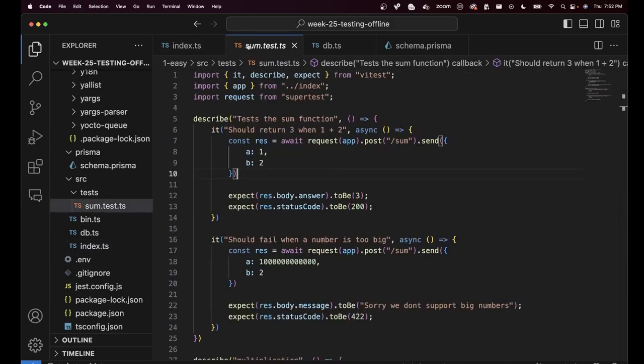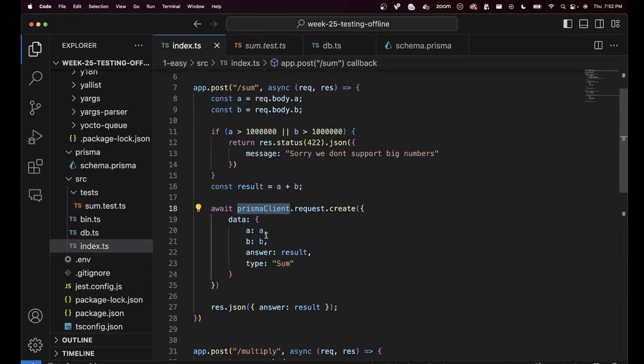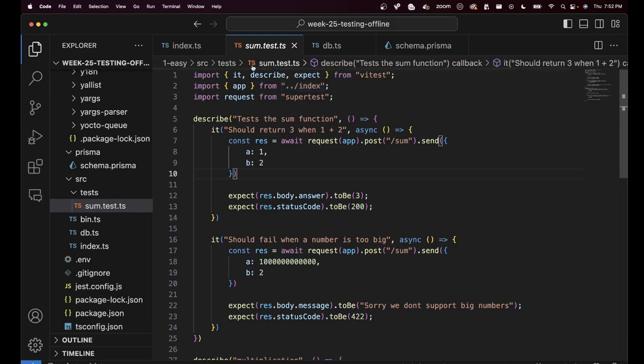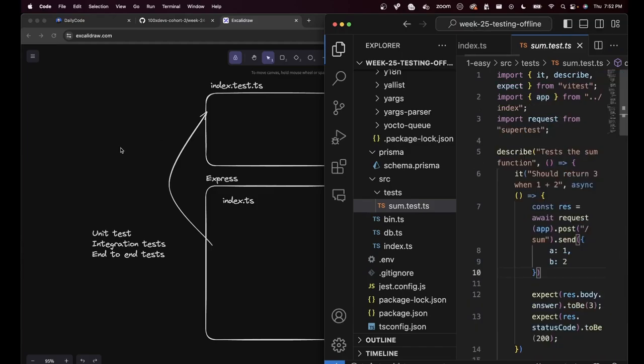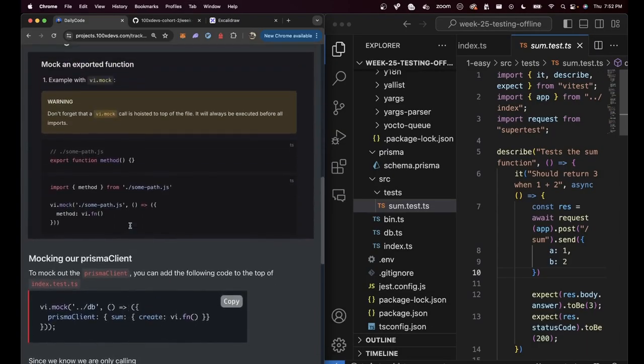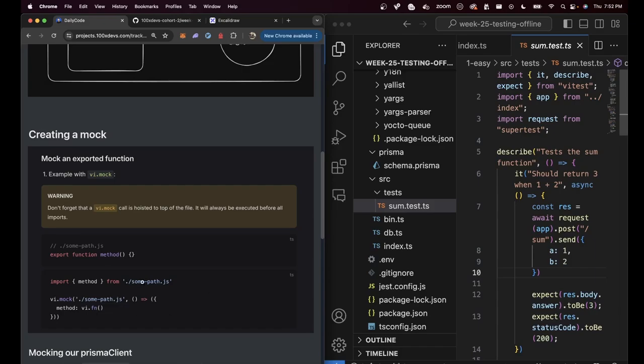We need to tell the tests, okay, when you're running the code, this specific variable needs to be mocked out. This specific variable needs to call a dummy function, or more specifically, prismaClient.request.create should be a dummy function. We need to tell the sum.test.ts file this. How do you do this? How do you tell all the tests in this file, hey, please mock out all the requests from here? The answer is actually fairly simple. You can create a mock at the top of this file. All of this is present, of course, in the documentation.